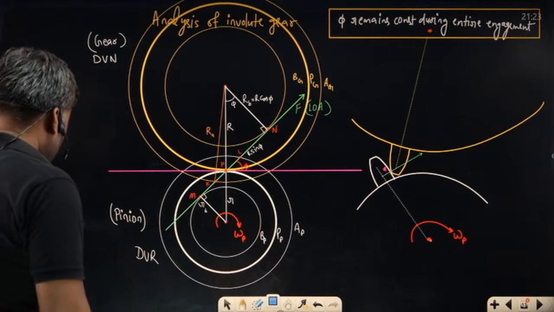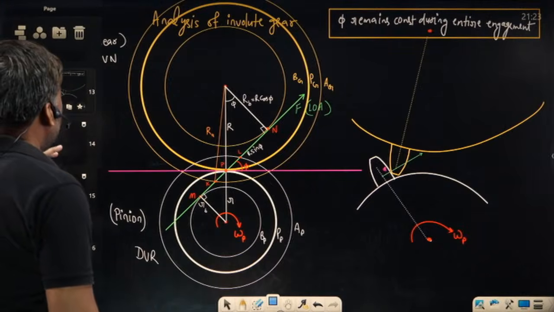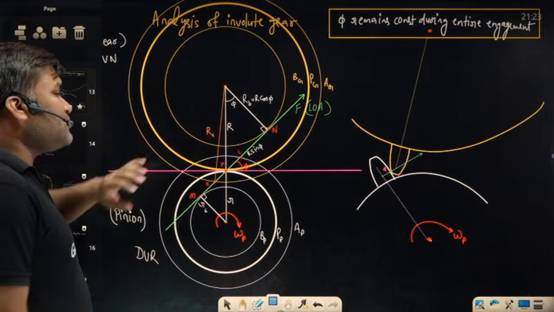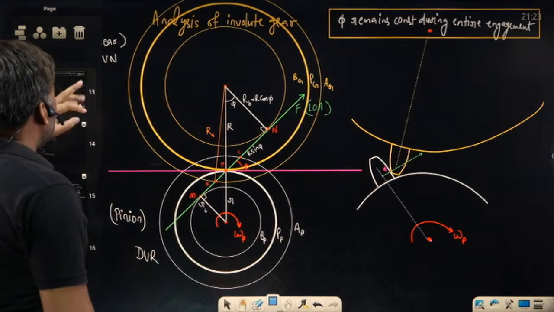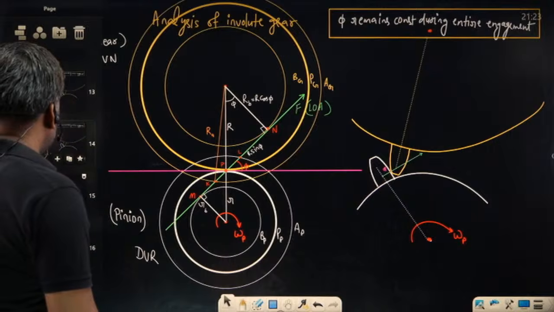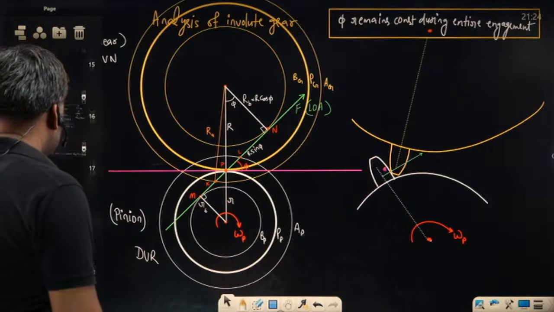ठीक है. Arc of contact, how does it look? Sir, path of contact, how does it look? I have seen this. Arc of contact, how does it look? Let me show you that. Again, I am taking this bigger picture.